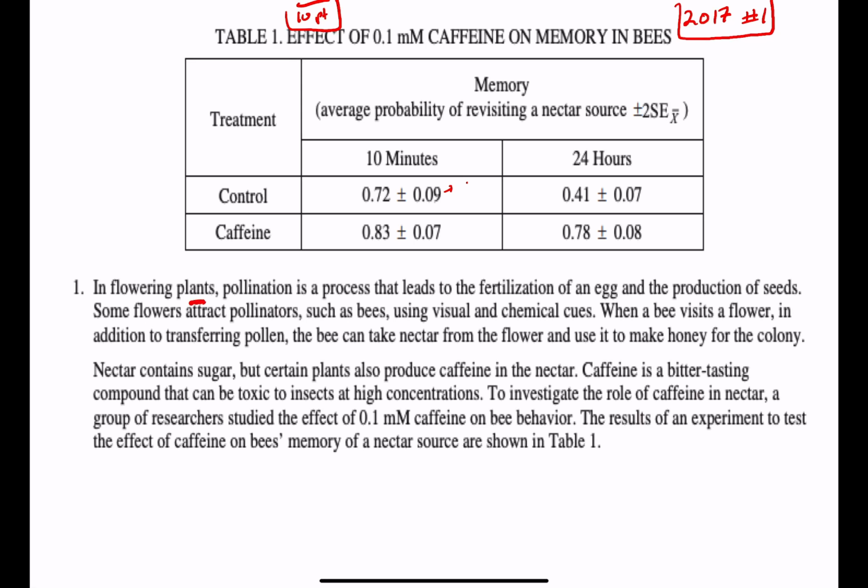It talks about in flowering plants, pollination is a process that leads to the fertilization of an egg and the production of seeds. Some flowers are going to attract pollinators such as bees using visual and chemical cues. When a bee visits a flower, in addition to transferring pollen, the bee can take nectar from the flower and use it to make honey for the colony. Nectar contains sugar, but certain plants also produce caffeine in the nectar. Caffeine is a bitter tasting compound that can be toxic to insects at high concentrations.